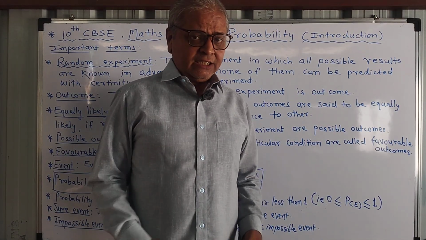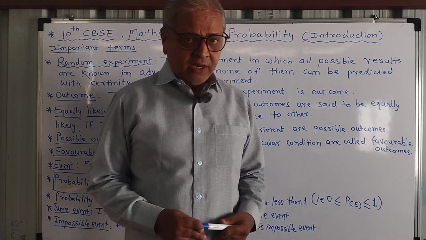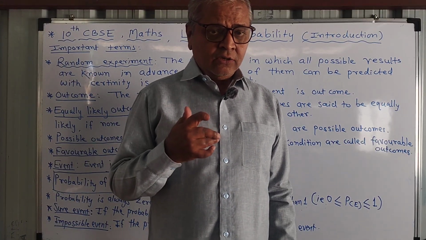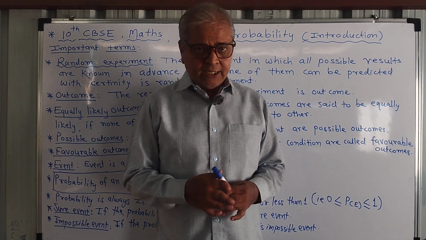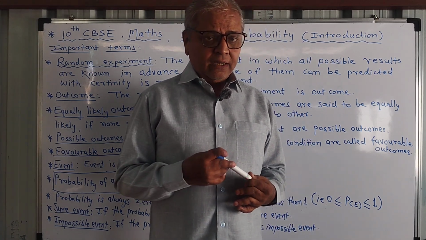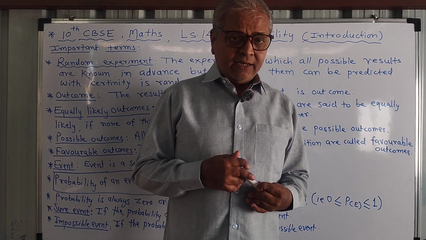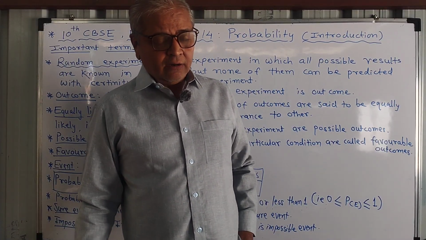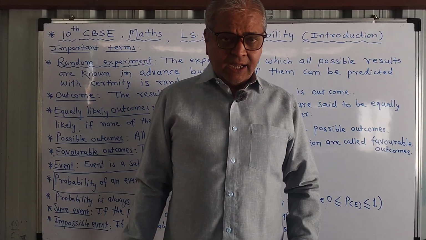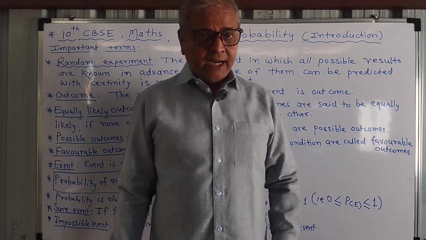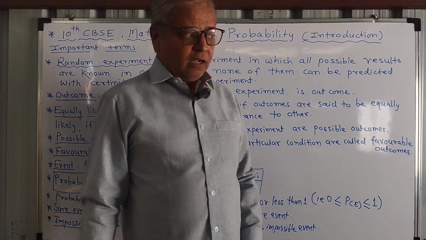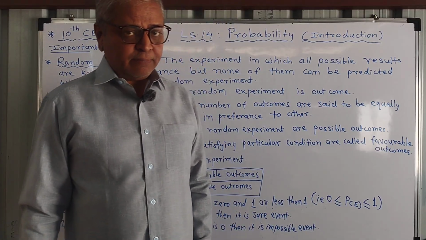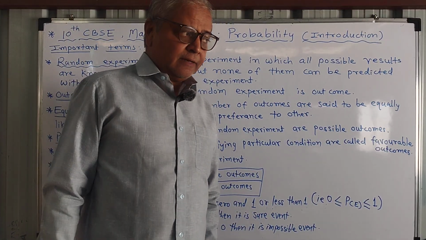All possible results are known. For example, one coin is tossed. When coin is tossed, we know that either head or tail is to be, but we cannot say 100% that tail is to be or head. That's why such experiments are random experiment. And we are going to use different random experiments in this lesson.